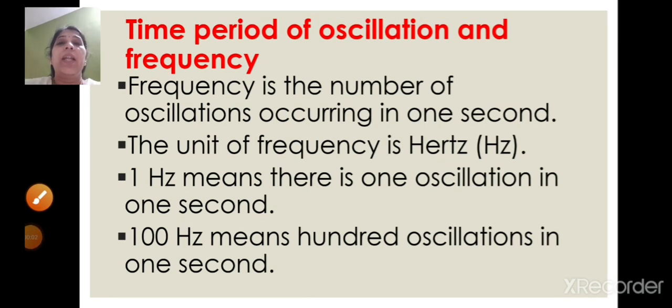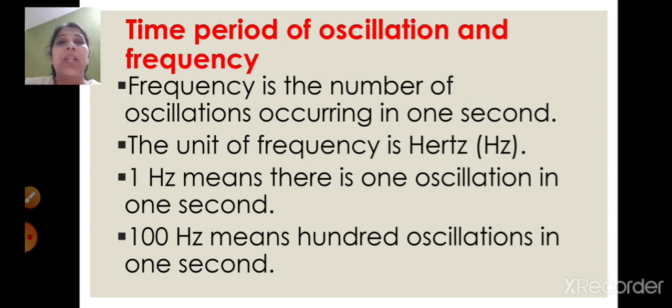Children, the time period of the oscillation depends upon the length of the pendulum, right? If there is an increase in the length of the pendulum, the time period of the oscillation will increase, and if the length of the pendulum is decreased, then the time period will decrease. Similarly, the frequency also changes depending upon the length of the pendulum.